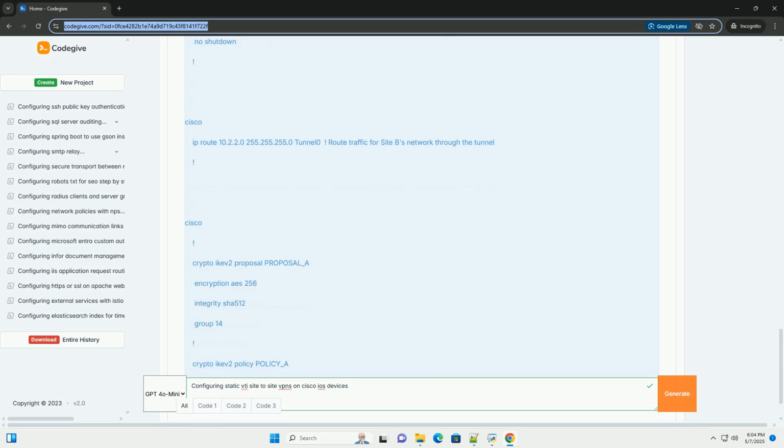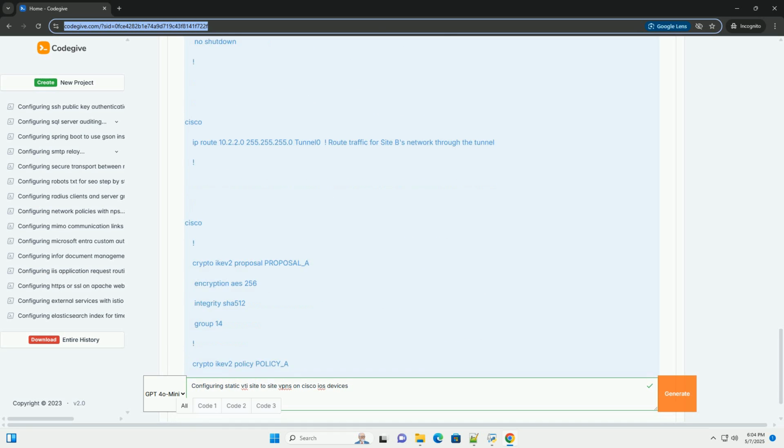Topology. We'll use a common site-to-site VPN scenario. Assumptions. Both routers have basic connectivity to the Internet, simulated by Internet 0/0. Internet-facing interfaces are configured with appropriate IP addresses. Basic router configuration, hostname, enable password, has been completed. The routers can ping each other's public IP addresses. This is crucial for establishing the VPN.